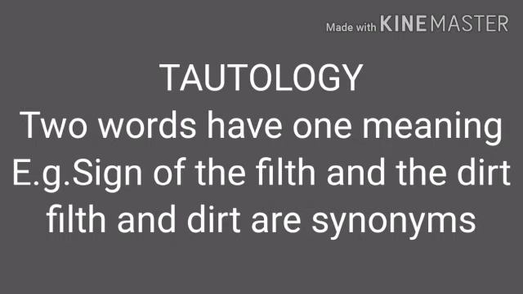Tautology. What is meant by tautology? Two words having one meaning is called tautology. For example, sign of the filth and the dirt. Here, filth and dirt are synonyms. These two words having same meaning, two similar meaning words, are used in the same line. So it is the example of tautology.